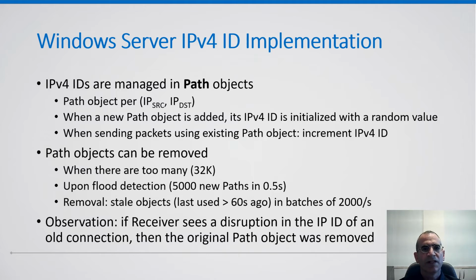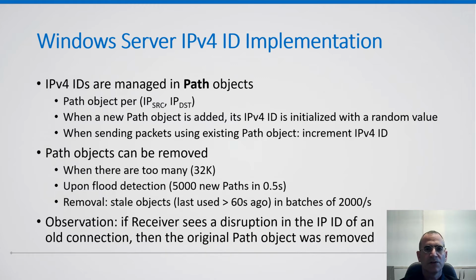As for Windows, we reverse engineered the Windows Server code that manages IPv4 ID generation. We discovered that the Windows Server keeps IPv4 ID in an object called path, which has an instance per source and destination IP combination. When a new path object is added, its IPv4 ID is initialized with a random value. When sending packets using an existing path object, the IPv4 ID is simply incremented. Since the set of path objects can be allowed to grow indefinitely, there is a procedure for path object removal.